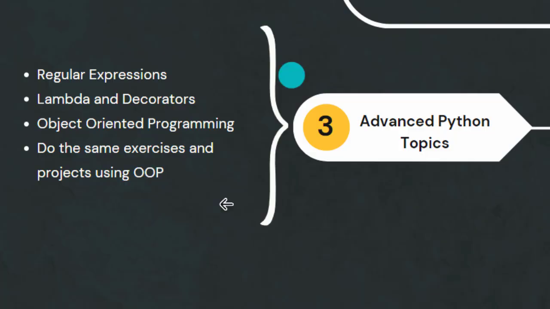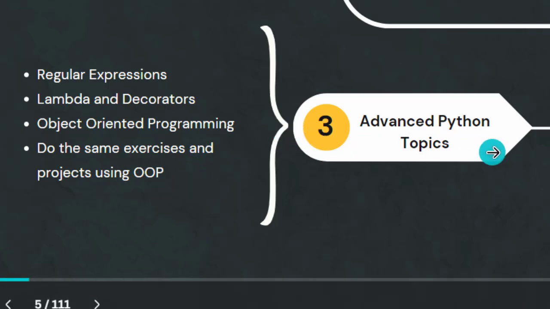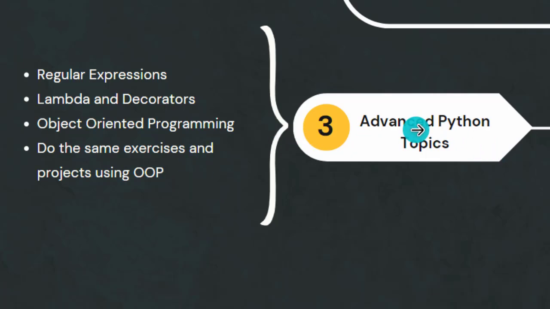But from these advanced Python topics, you don't need to start everything. Those things you only study when you need them. It's like, okay, you are creating something that works better with regular expressions. That means you are going to study regular expressions in Python, then implement it and then forget it. You don't need to memorize it. Or you are creating one app or one exercise that works better with lambda and decorators, so just study how lambda and decorators work, make use of them and forget it.